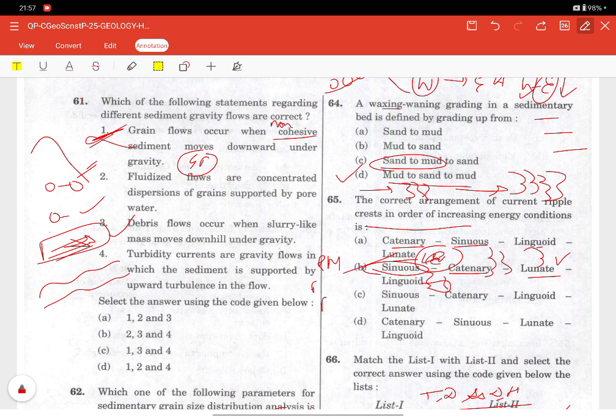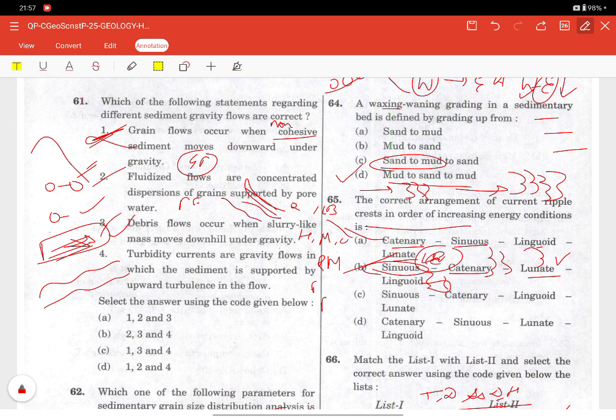So first is incorrect. Now coming to the second statement: fluidized flows are concentrated dispersions of grains supported by pore water. In fluidized flow, water moves through the pore spaces and it counteracts the gravity as well. It is common in quicksand conditions and liquefied bed conditions, and the sediments appear to float due to pore pressure support. Now coming to the debris flow, they occur when slurry-like mass moves downhill under gravity. That is correct. Debris flows are highly concentrated, mud-rich, and cohesive, supported by matrix strength and buoyancy, and they are typical of submarine fans, alluvial fans and landslides.